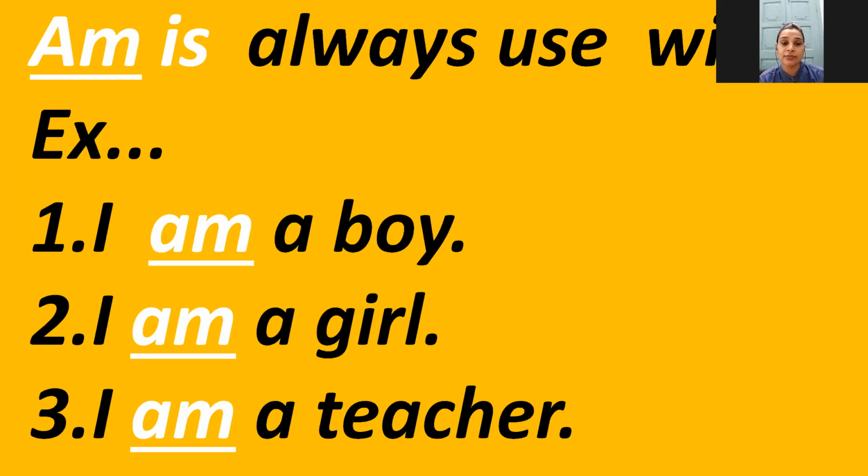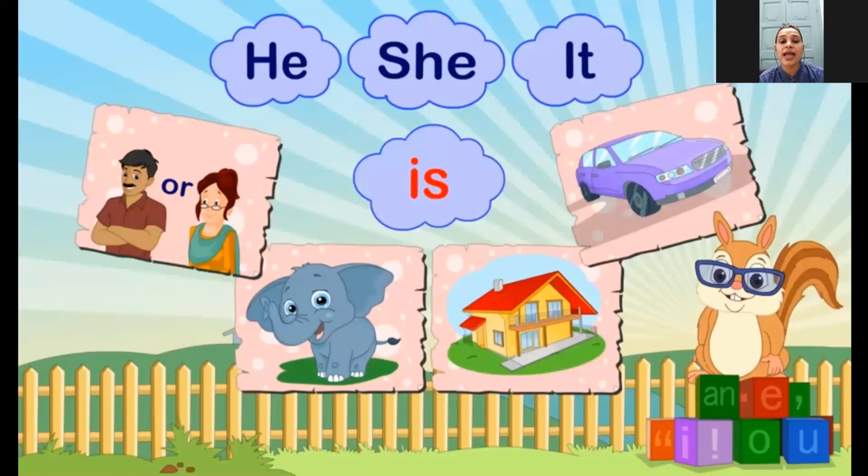Now let's take an example. I am a boy. Here I is written. That's why we are using am with I, because am is always used with I. I am a boy. Second, I am a girl. Third, I am a teacher. In all three sentences, I is written. That's why we are using am in all three sentences.